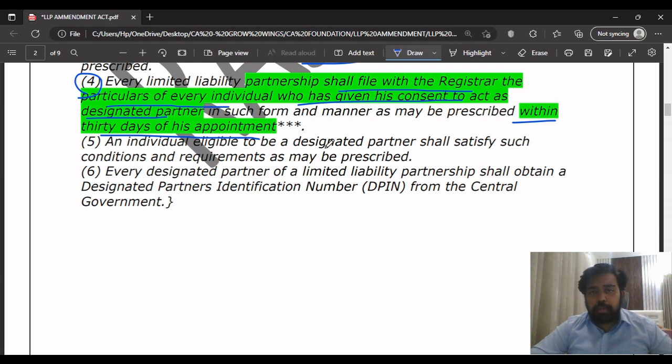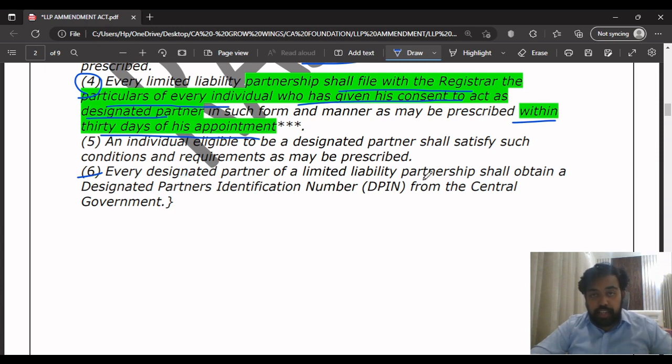Next point is very simple. An individual can be eligible to be a designated partner if they satisfy the required conditions. But this point is applicable even to companies. Like I'm saying, you should assume LLP is similar to companies, because LLP is governed by the LLP Act 2008. I agree, but it is similar to a company in essence.